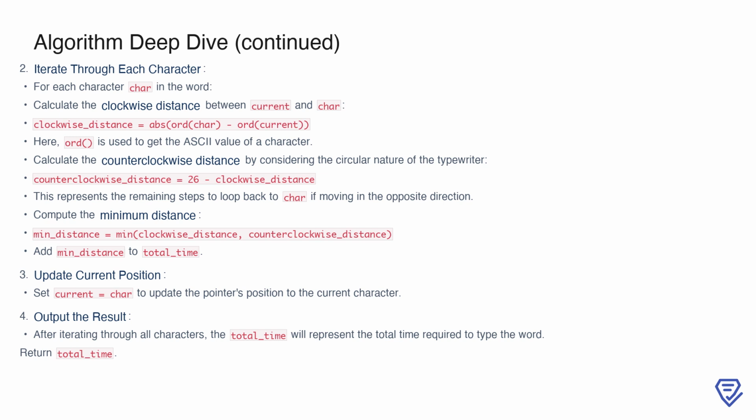For each character, we calculate the distance from the current pointer position in both the clockwise and counterclockwise directions. The clockwise distance is determined by the absolute difference between the ASCII values of the current character and the pointer's position. To handle the circular nature of the typewriter, the counterclockwise distance is calculated as the total number of letters, 26, minus the clockwise distance. We then take the smaller of these two distances as the minimal movement required to reach the character. This minimal distance is added to the total time, and the pointer is updated to the current character. Once all characters are processed, the total time represents the solution.